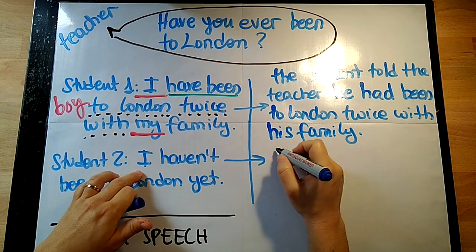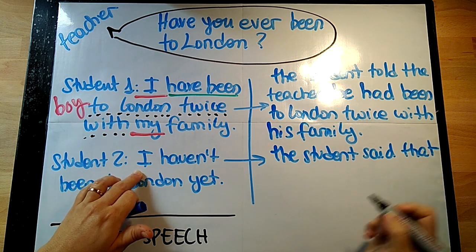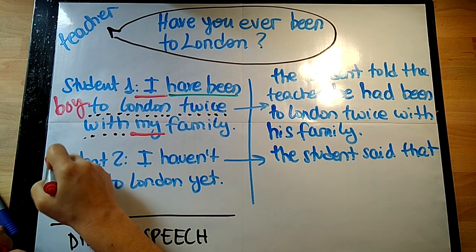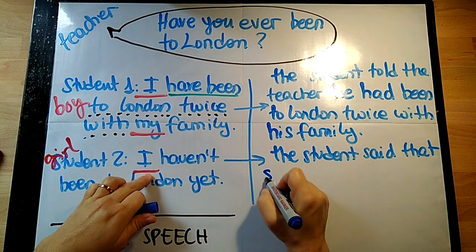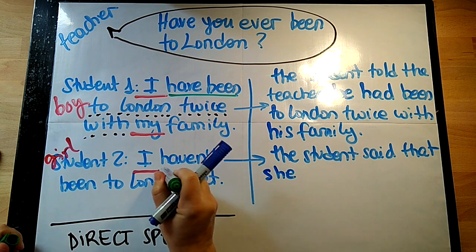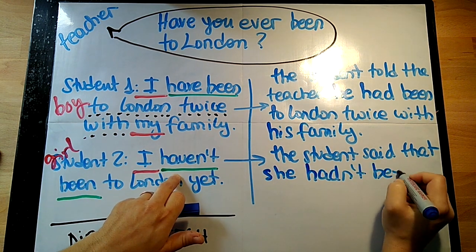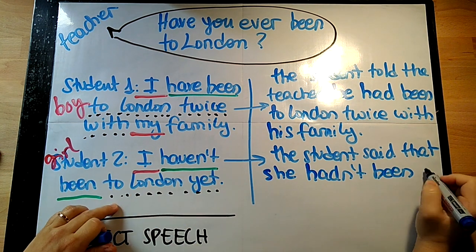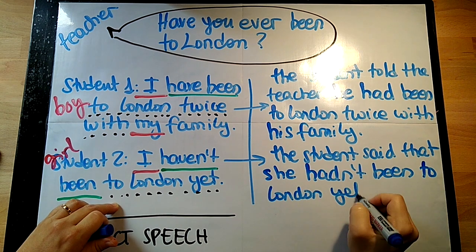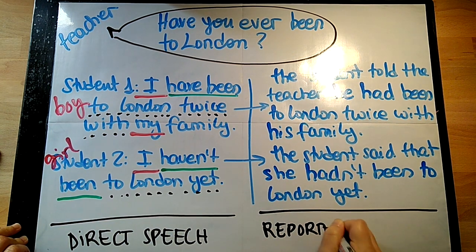with family. The second student, we could use the verb said. The student said that. This student is a girl, so the subject I is going to be changed for she. Haven't been, it's present perfect, so again we change it for past perfect, hadn't been, and then we simply finish the sentence. These two examples are examples of reported speech.